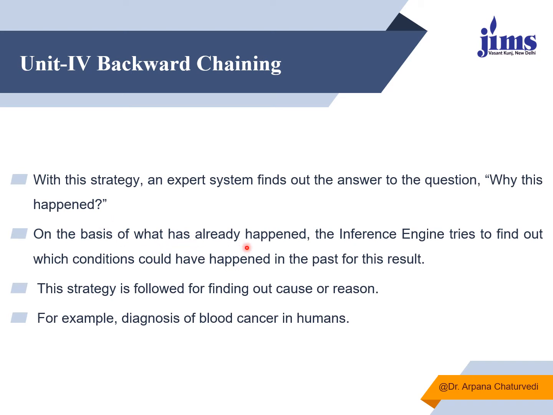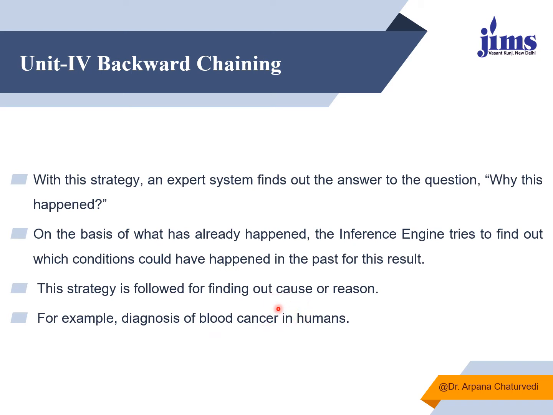On the basis of what has already happened in the past, the inference engine tries to find out which conditions made the person or situation reach that state. This strategy is followed for finding the cause or reason of a particular happening. For example, diagnosis of blood cancer in humans.